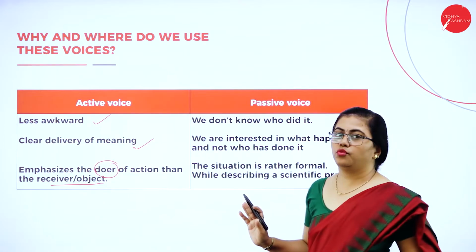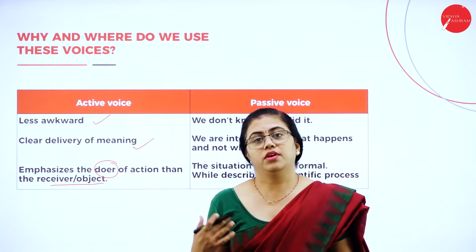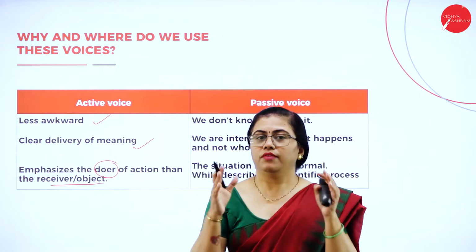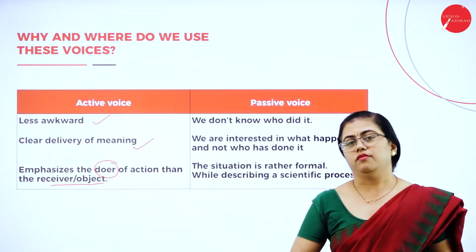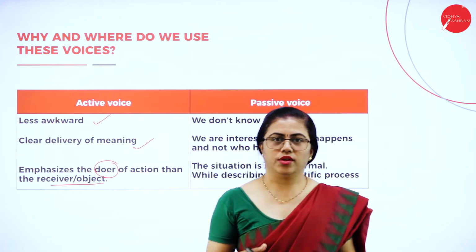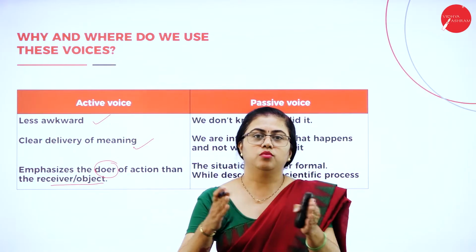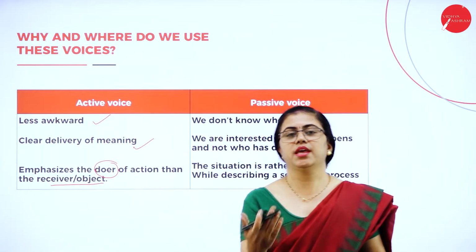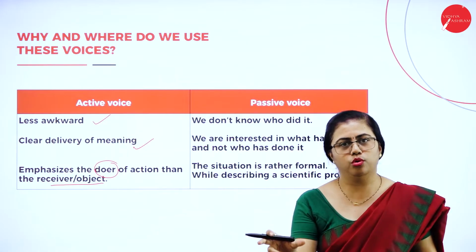When we come to passive voice, whenever we don't know who has done it, or whenever we don't want to emphasize who has done it, that is, we don't want to concentrate on the subject of the sentence, then we use passive voice. Somebody has stolen my wallet. Suppose I say my wallet was stolen, that is enough. You understand the meaning of it. You need not say my wallet was stolen by somebody. You don't know who has done it.